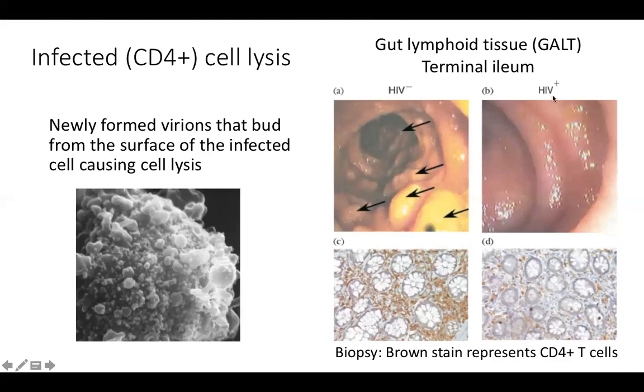Contrast that with an HIV positive person, even in the acute stage: there is complete loss of lymphoid tissue. They attack the CD4 cells so badly, especially in the gut, that there will be total loss. You can see in the biopsy, very few brown stains are seen. So CD4 positive T cells are attacked, they become the provirus, they start proliferating, and they will destroy it.